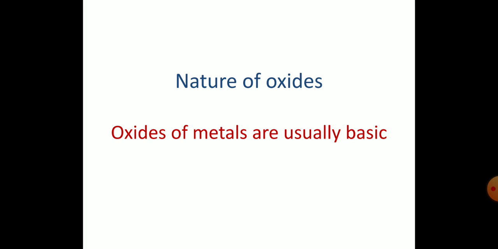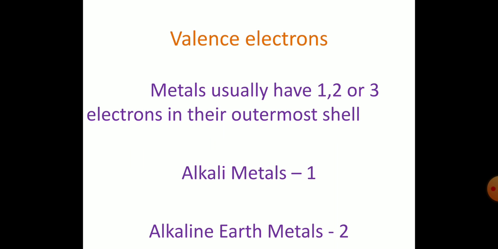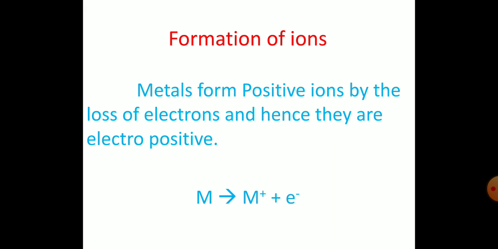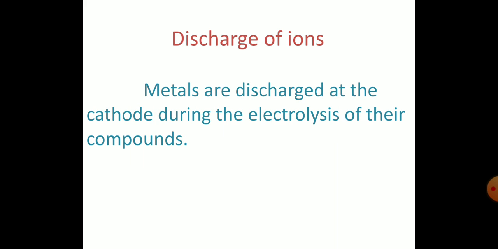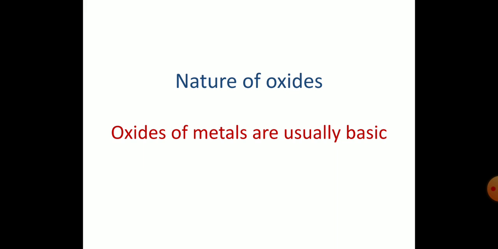So with this, all the chemical properties of metals are over. What are the things we have seen so far? First one is valence electrons. They can possess either 1, 2 or 3 valence electrons. Then formation of ions. They can easily lose electrons and they form positively charged ions. Then discharge of ions. During electrolysis, metal ions are discharged at the cathode. Then atomicity. Metals are usually monoatomic. Nature of oxides. The metal oxides are generally basic in nature.